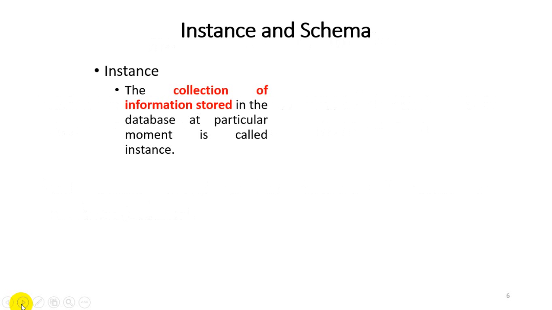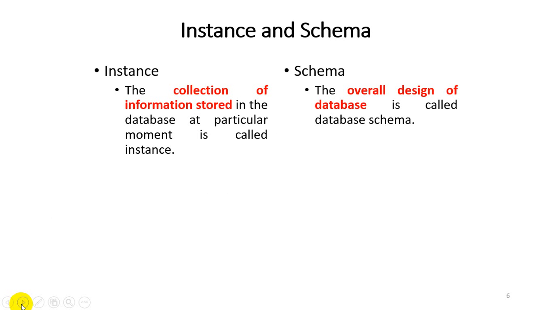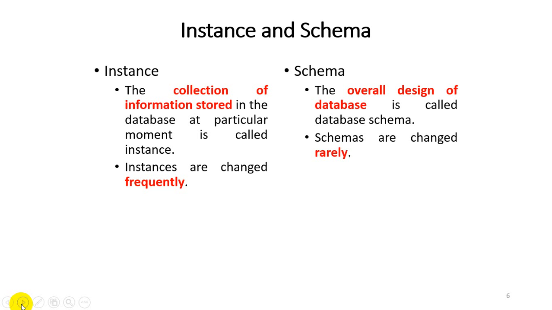Let's start with the difference between instance and schema, so we can easily understand the actual difference. Instance means the collection of information stored in a database at a particular moment, and the overall design of the database is called the database schema. Instances change frequently because the data at a particular moment will always change with different users. So the instance may change with the users, but the schema is changed rarely.